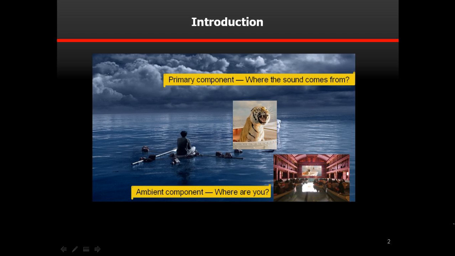The other is the primary component, which draws your attention and directs you to where the sound of interest comes from. It is important to create a virtual situation similar to what the character is facing in the scene. With the primary and ambient components well reproduced, we listeners can enjoy the beauty of sound in movies and games. However, existing audio formats like stereo signals do not store primary and ambient components separately, which necessitates primary ambient extraction, or PAE.